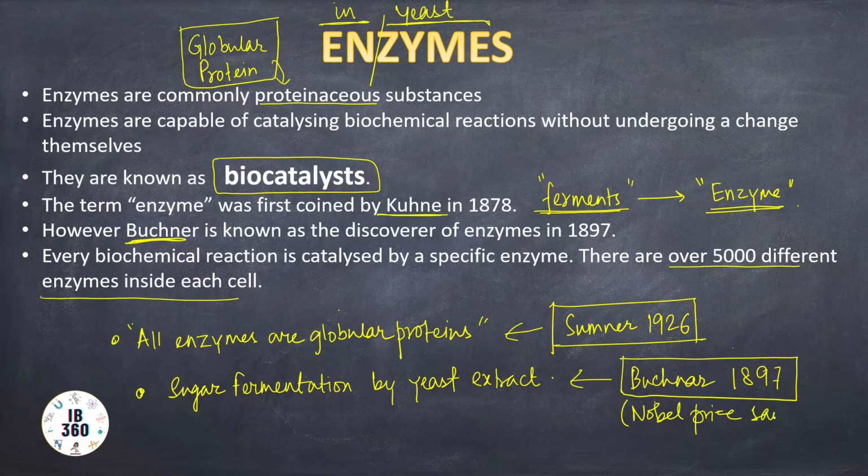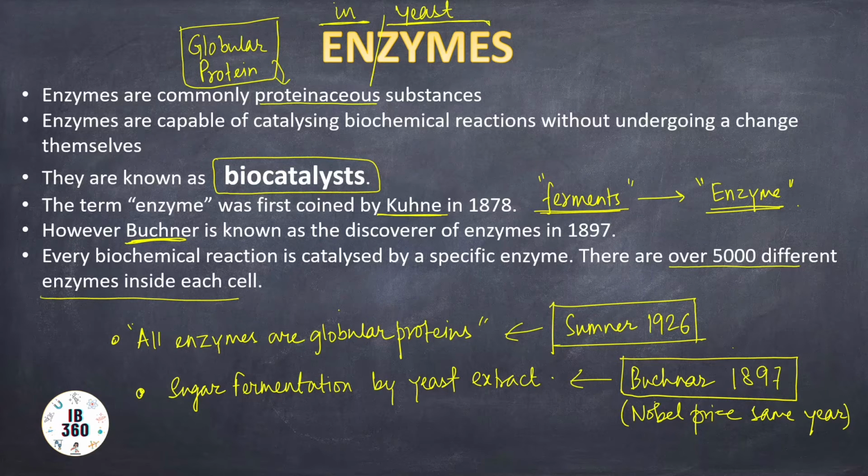He noticed that the juices which catalyzed this process of sugar fermentation came out of yeast. So from then the term enzyme got its significance, that is, in yeast. Whatever was found inside yeast was termed an enzyme. But now we know that all enzymes are obviously not found inside yeast. There are many enzymes found inside human cells, over 5,000 different enzymes to catalyze different reactions.